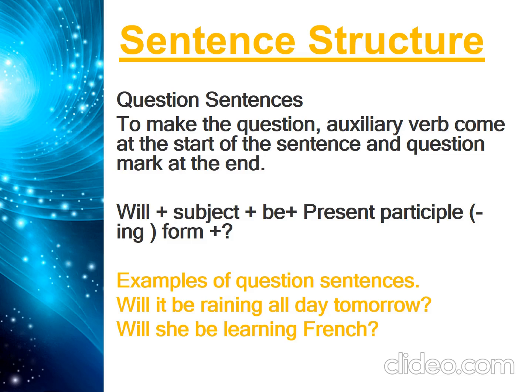Why a question mark? Because it is a question sentence. Now let's take an example of question sentences. Will it be raining all day tomorrow? Will she be learning French?